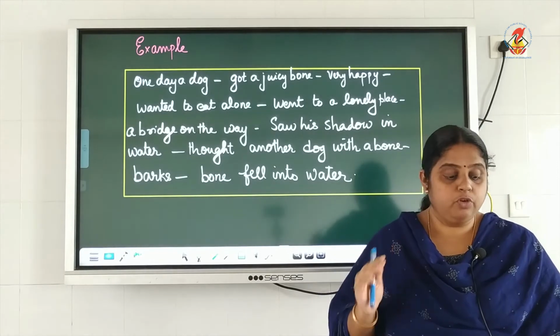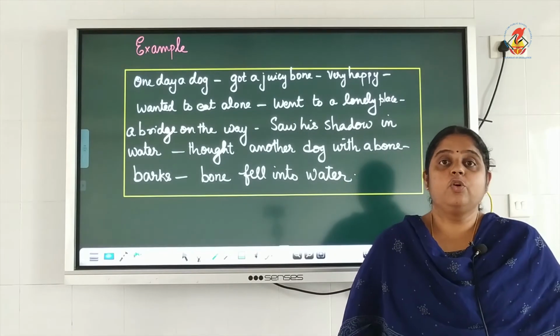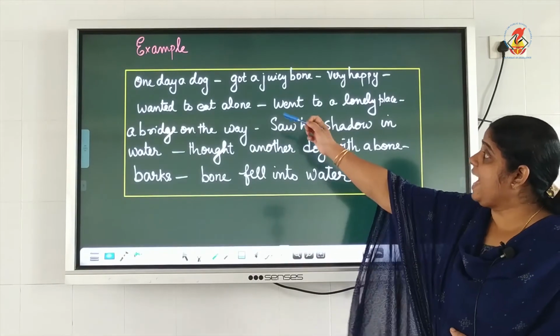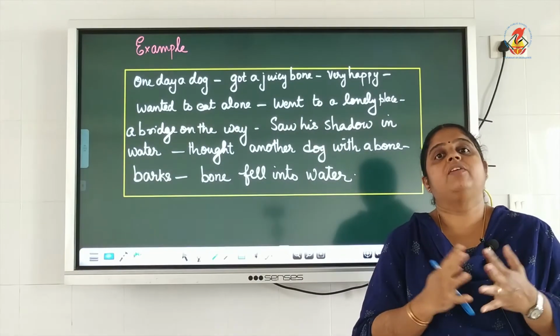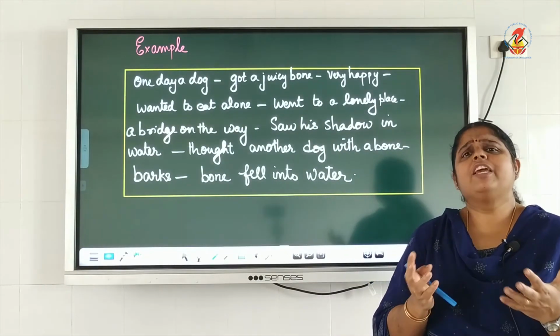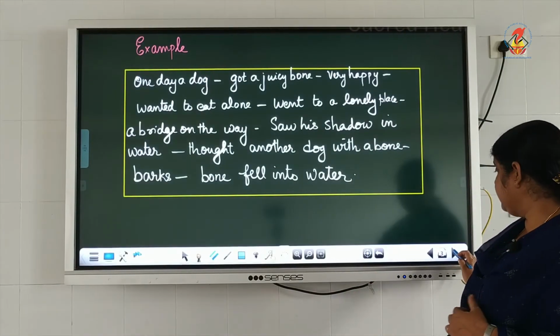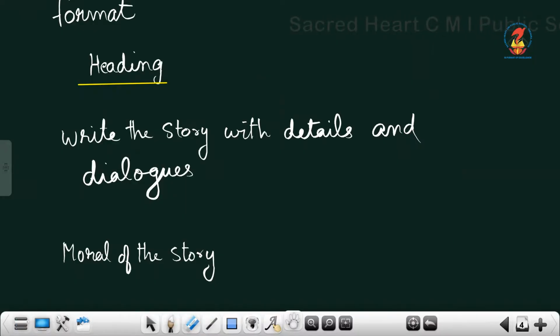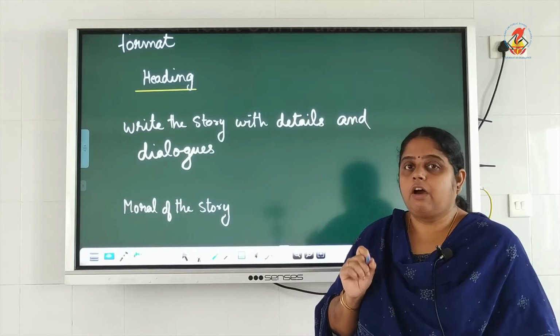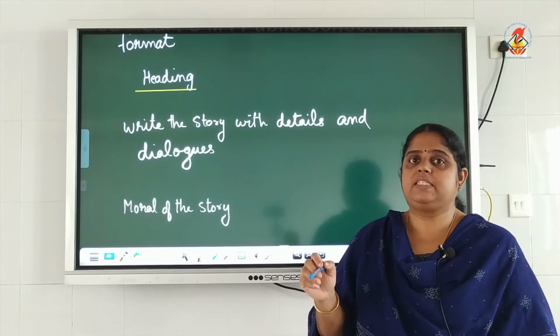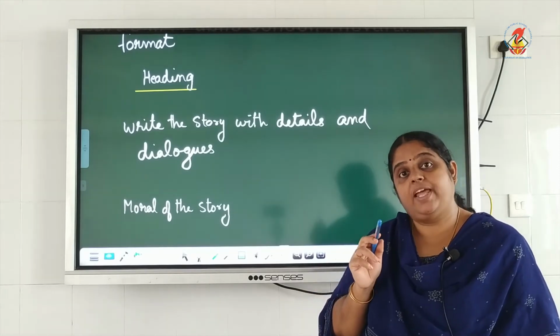How do we write a beautiful story? You can see in this, the character dog doesn't have a name. Okay, so you can give an imaginary name to him. So we will see how it can be done. First, you have to give a heading. After reading the format, you understood that the hero of the story is a dog, and that dog is very greedy.